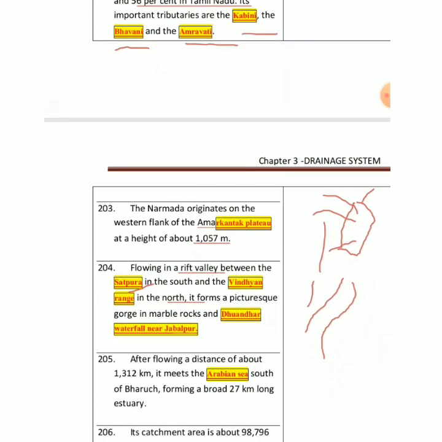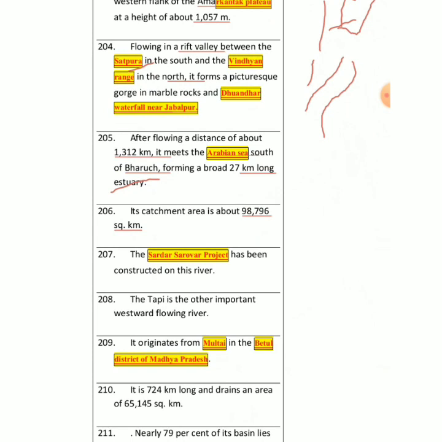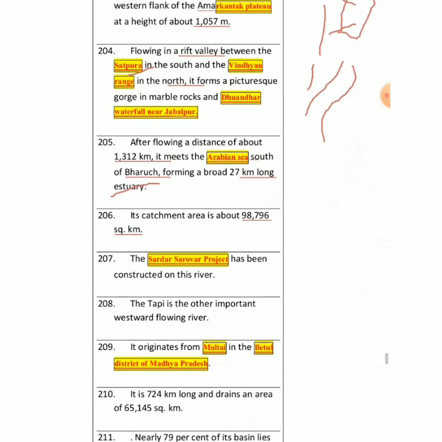Then we have, after covering a distance of about 1312 kilometers, it meets the Arabian Sea. There is a place called Bharuch in Gujarat, and there we find a big estuary. The catchment area of this river is 98796 square kilometers. We have the largest project of India, of the world even we can say, the Sardar Sarovar Dam project, which has been constructed on this river Narmada.